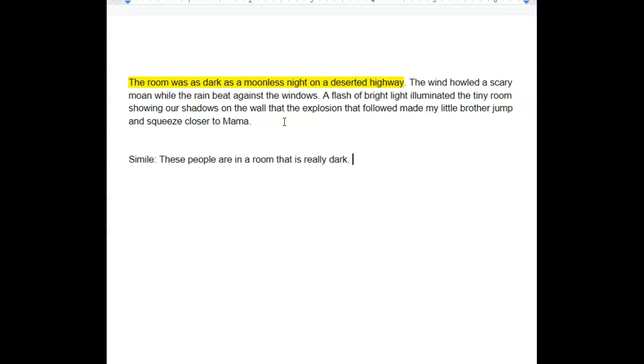And that's all this simile is saying, that this room is so dark that it can be compared to a moonless deserted highway.